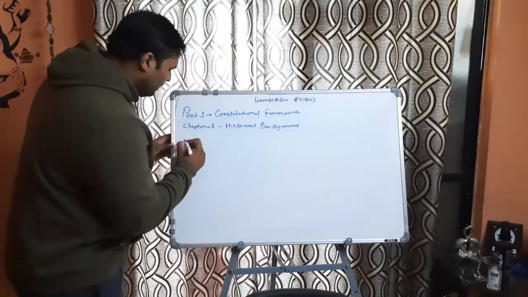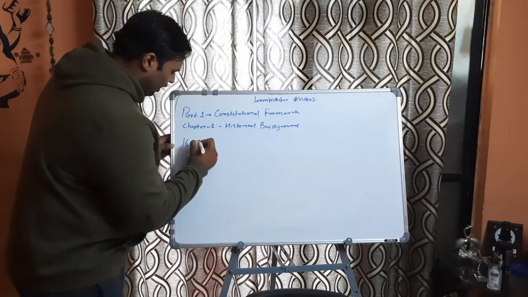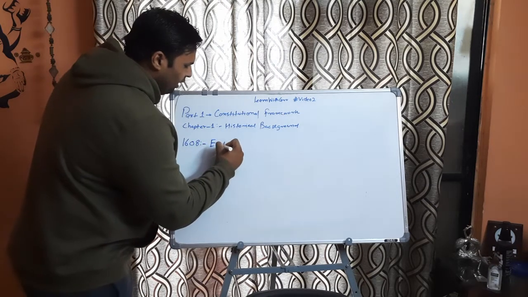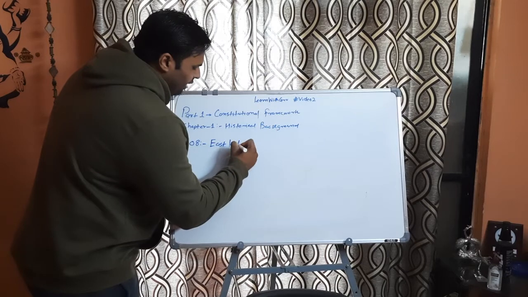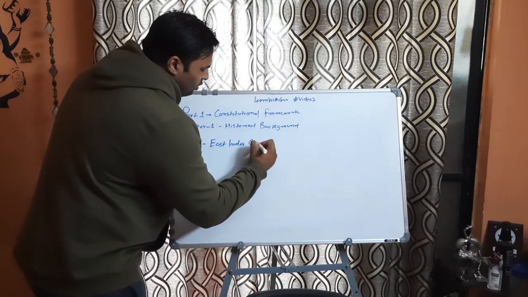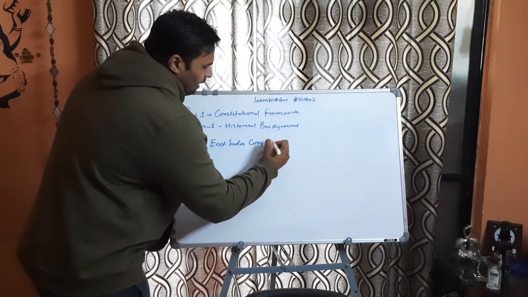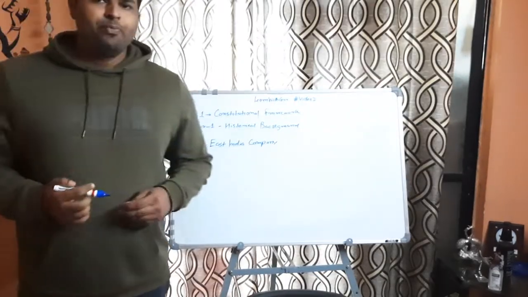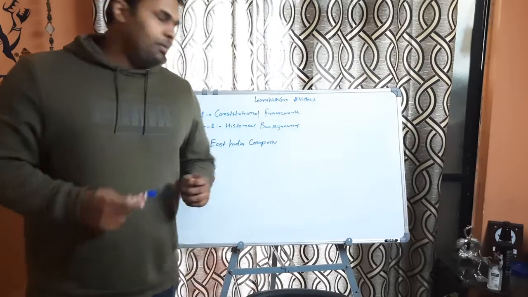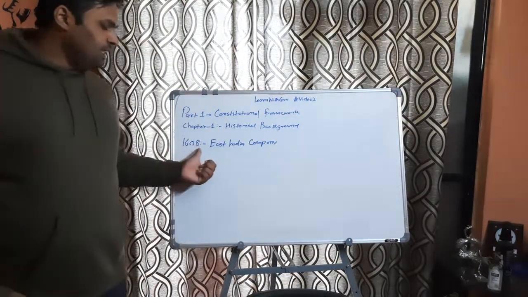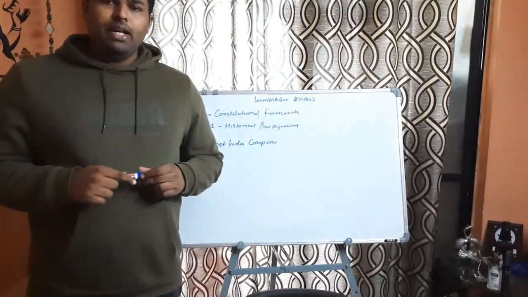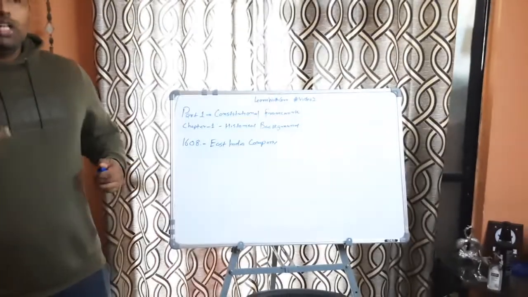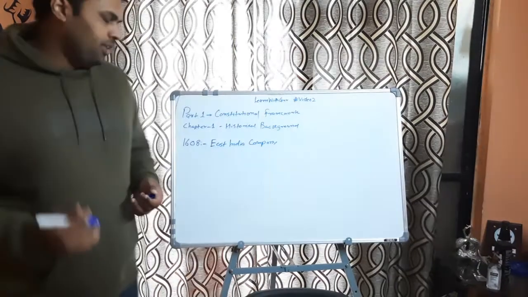So in 1608, it was the year 1608 when Britishers came to India to do trade in the form of a company which is called East India Company, right? So this is how the Britishers came to India. Remember, the year was 1608 when Britishers came to India to do trades. So now they have come to India, they are doing their trades.